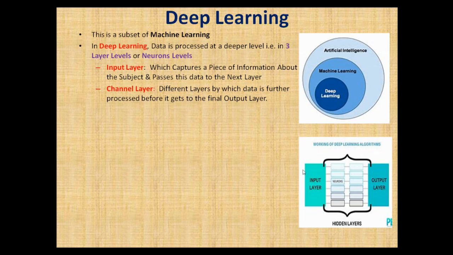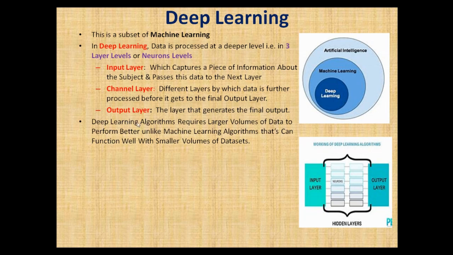If you look at this diagram here, you see the input layer here. It goes through some other layers here before it finally comes out to the output layer. So these hidden layers are called the channel layers. Now, we also have the output layer, which is the layer that generates the final output, which is this, the final output. So let's make progress.